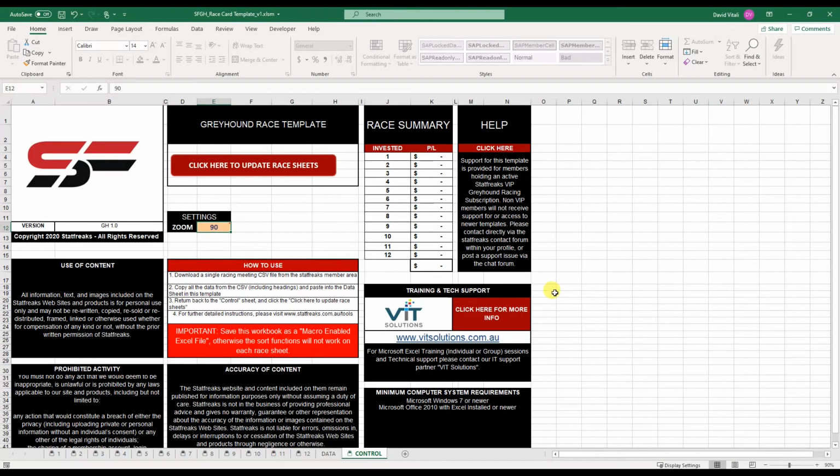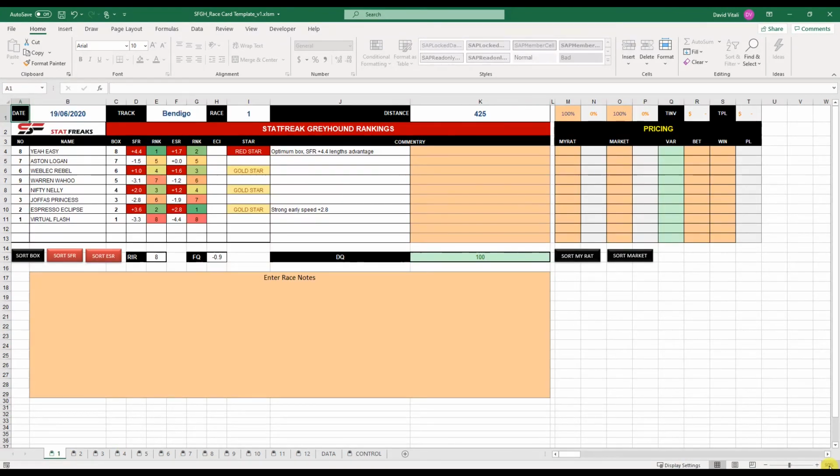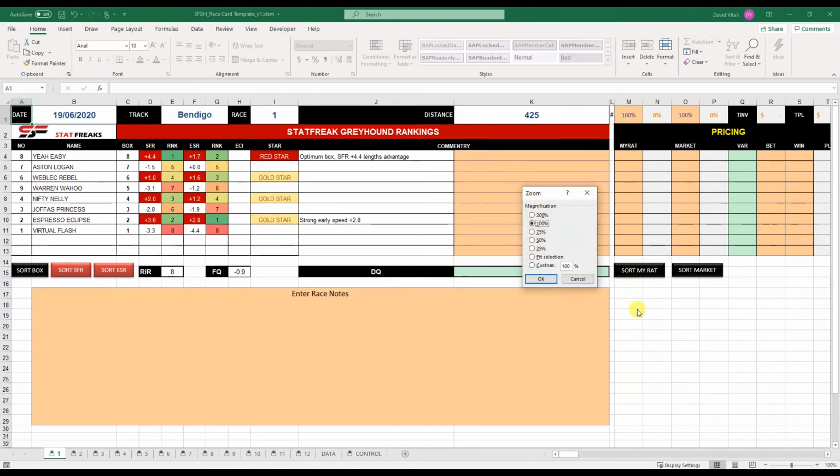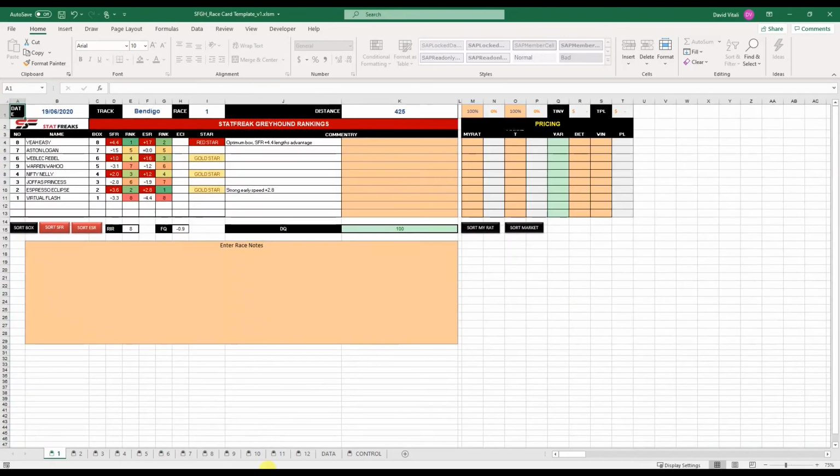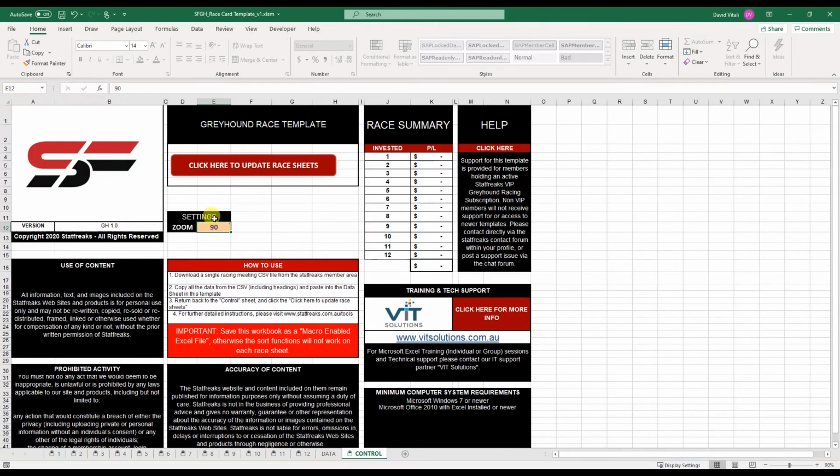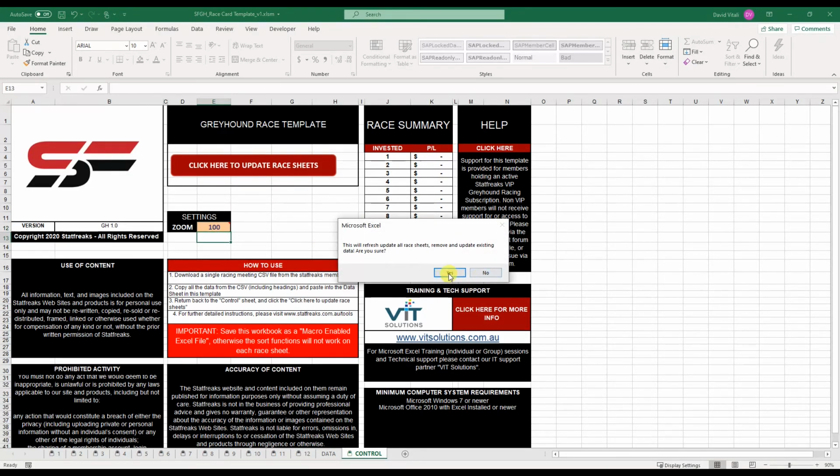So what it does is, on my computer with my screen, it works well having it at 90, and that's just this setting down here, 90. So if you change that setting, let's just say to 100, it increases the size, but that's just a little time saver, so you don't have to go through and adjust. So when you first create the template and you put in the data, just see which one works for you. If you've got a fairly small screen, you might set that to 100, and then click race update.